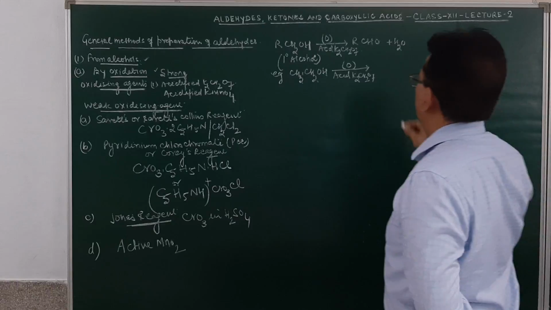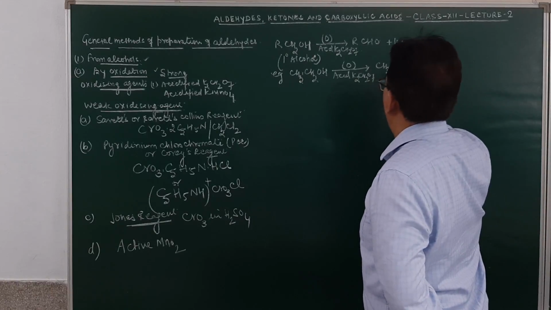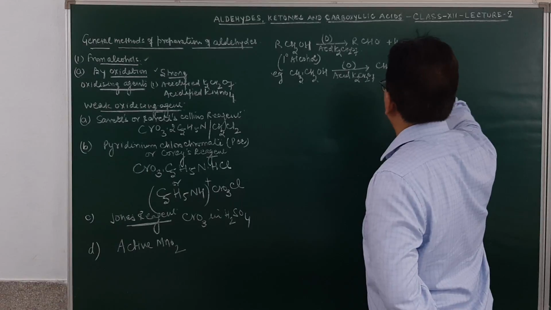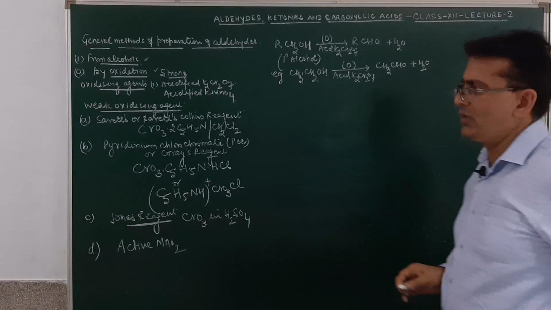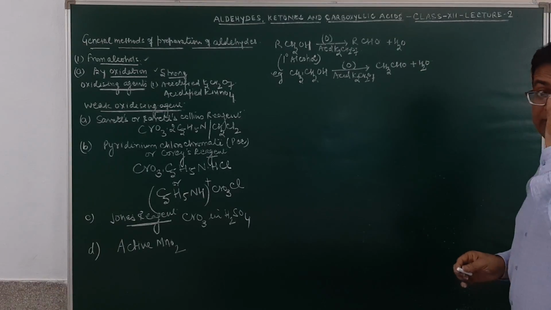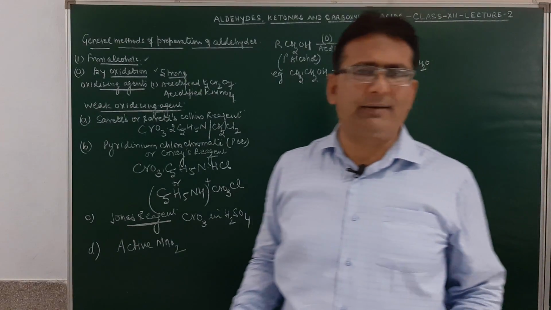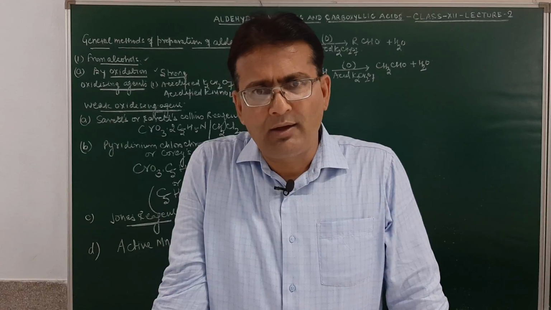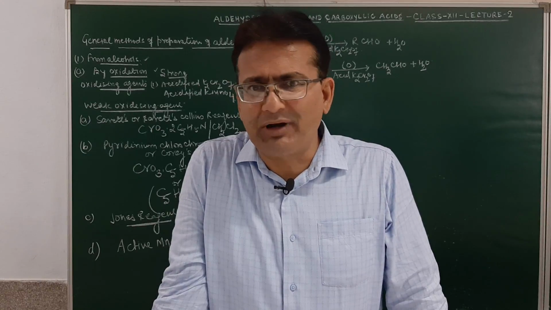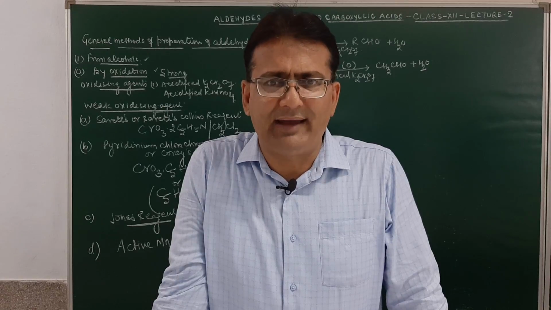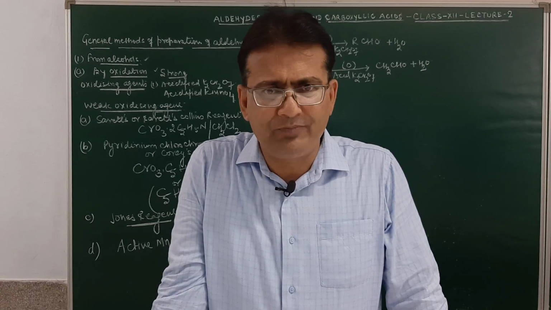It will result in the formation of aldehyde, plus a molecule of water will be given out. Since the oxidizing agents are strong, they may oxidize aldehyde to carboxylic acid. Am I clear? This was discussed in the chapter on alcohols also. This strong oxidizing agent may oxidize aldehydes to carboxylic acid.